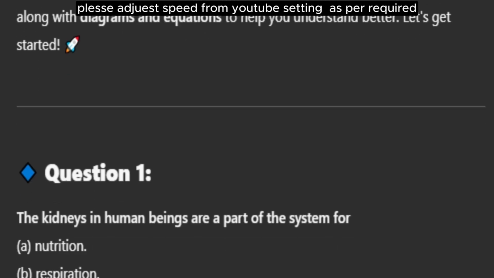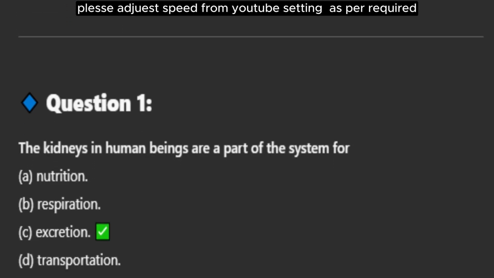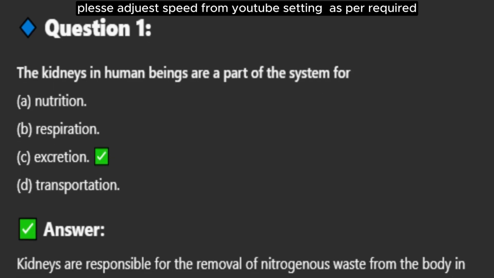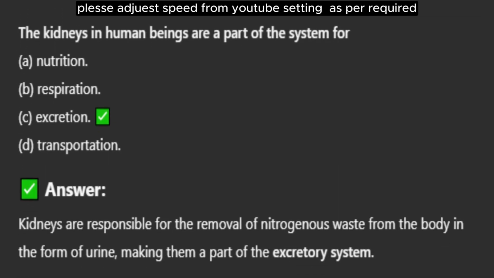Let's get started. Question 1. The kidneys in human beings are a part of the system for A. Nutrition. B. Respiration. C. Excretion. D. Transportation. Answer. Kidneys are responsible for the removal of nitrogenous waste from the body in the form of urine, making them a part of the excretory system.